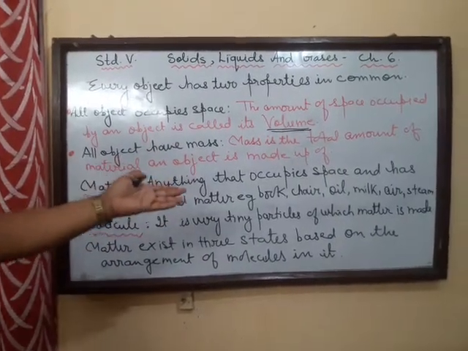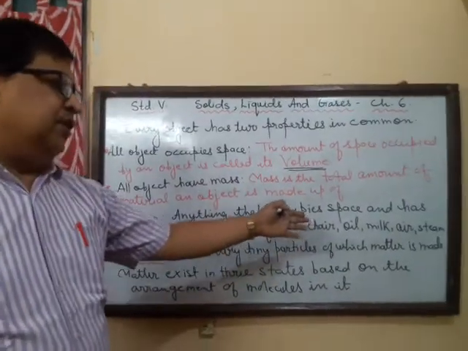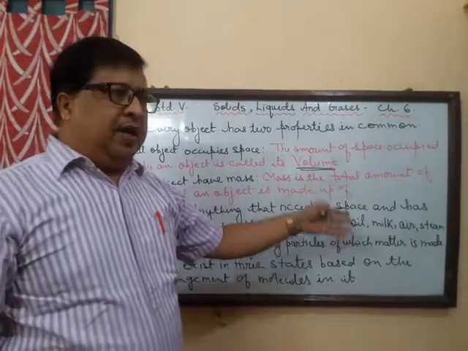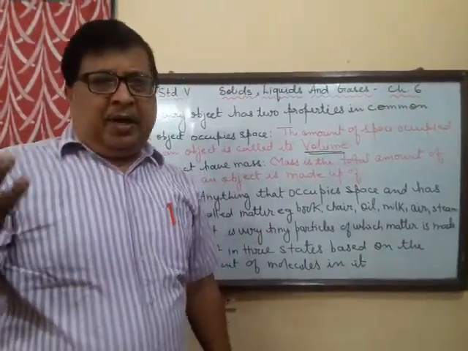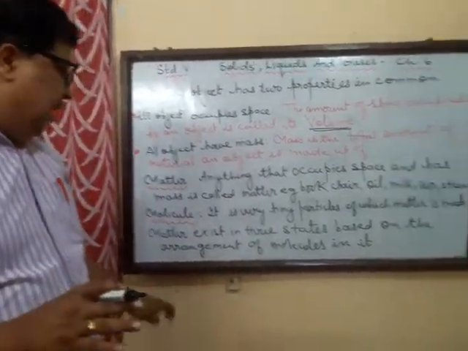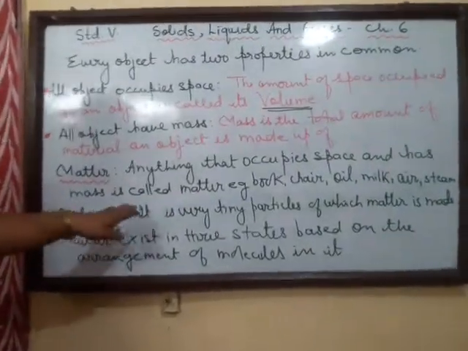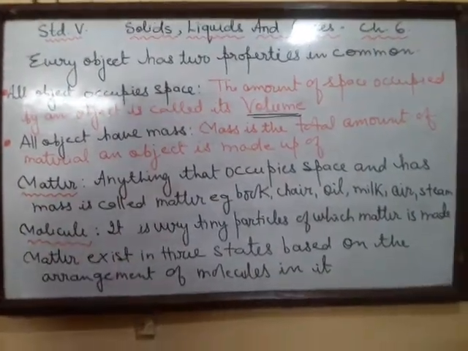Now, I just listed a few. For example, the solids: book, chair. In the liquids, I have listed here oil, milk. Of course, there are a lot of gases also: air, hydrogen, oxygen, nitrogen, many more. Carbon dioxide. These are all gases. And what is a molecule? It is a very tiny particle of which matter is made up.